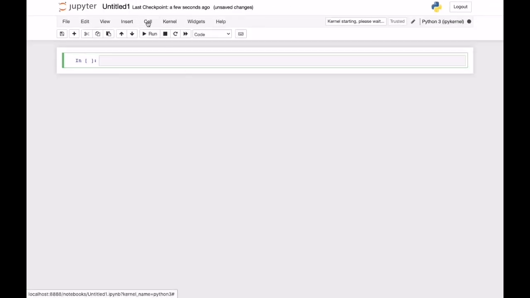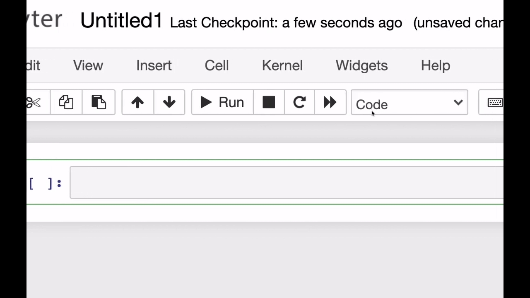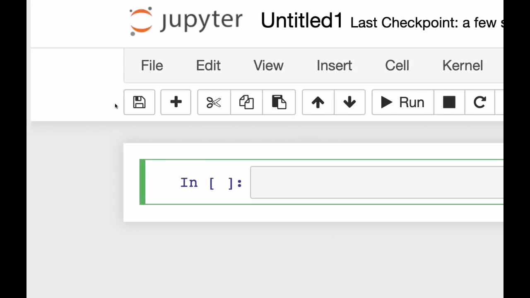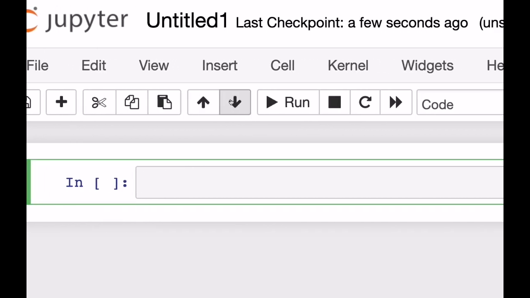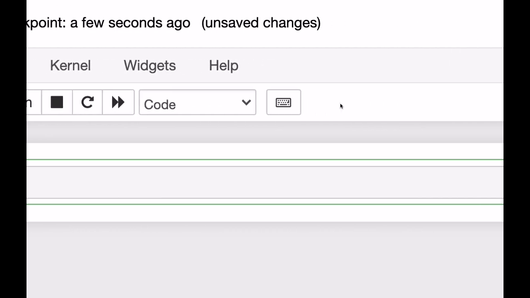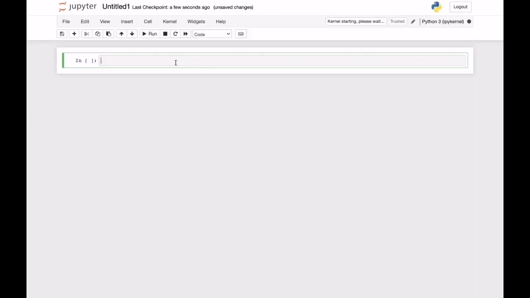Okay guys, now you're able to see this run button. We are not even going to touch it much, because we are developers and we have to learn the shortcuts. We have the save button, the add button and the cut button. We are going to see the functionality of these and also the shortcuts. First, let's start by writing something. What you are able to see right now is called a cell. In that you are able to write code.